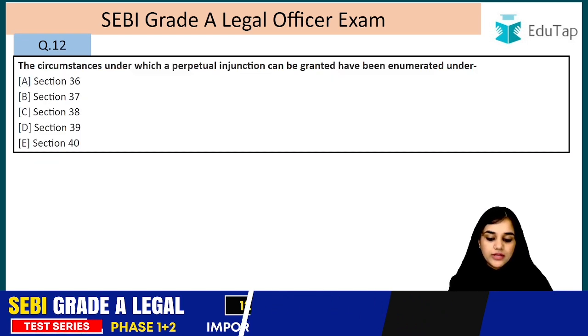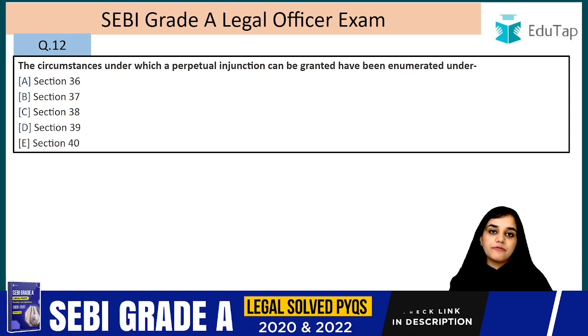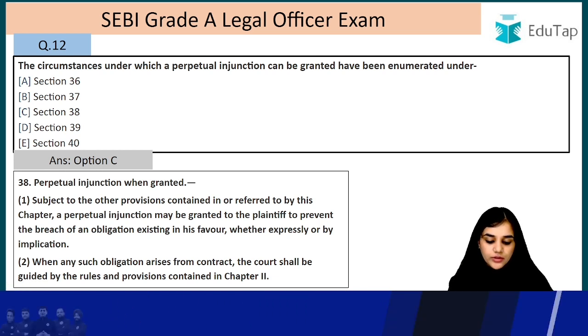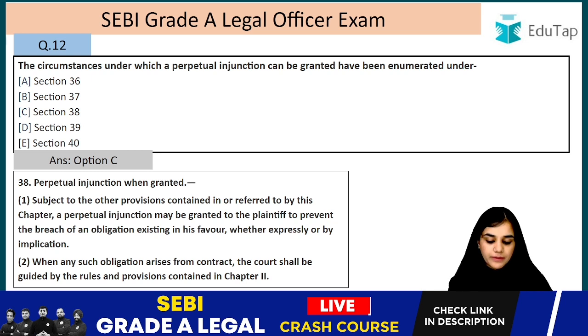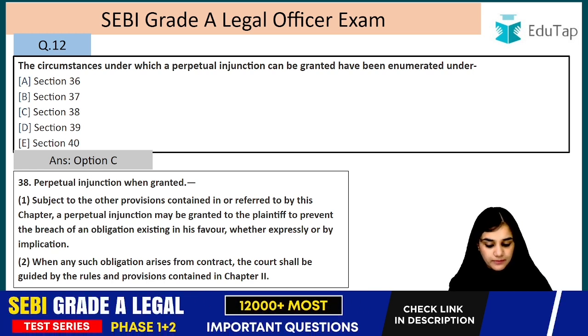Question number 12. The circumstances under which a perpetual injunction can be granted have been enumerated. It is Section 38. Subject to the other provisions contained in or referred to by this chapter, a perpetual injunction may be granted to the plaintiff to prevent the breach of an obligation existing in his favor, whether expressly or by implication.